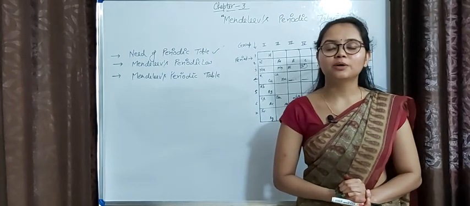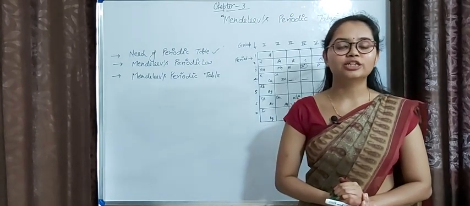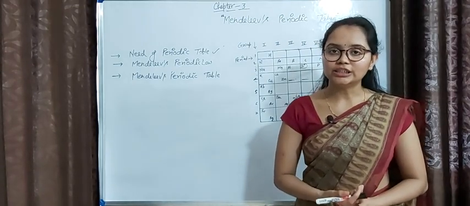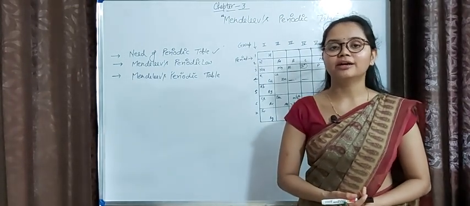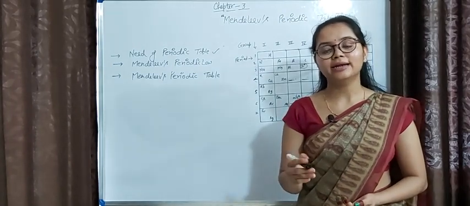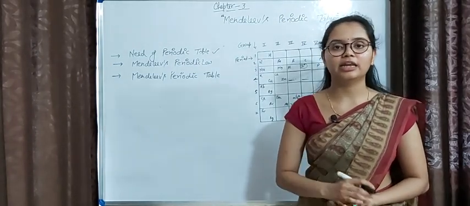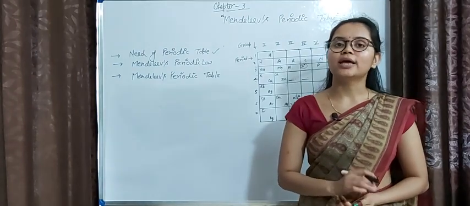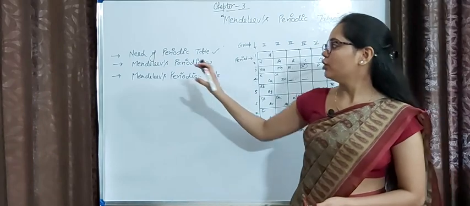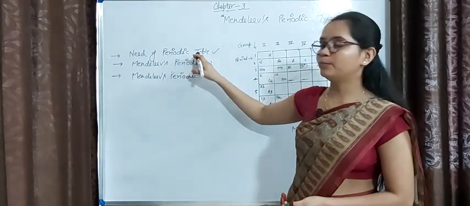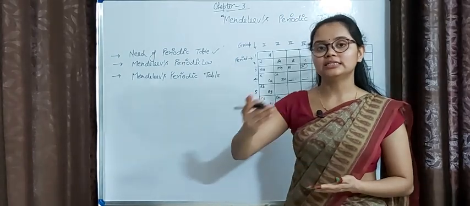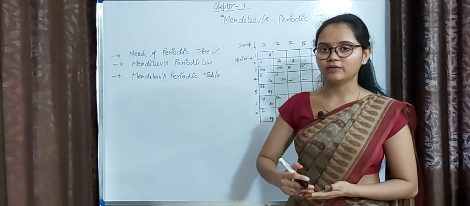For this purpose, many scientists tried to arrange the elements in a particular way, but a Russian chemist, Mendeleev, did a fabulous job. He arranged all the discovered elements as well as some undiscovered elements in a table which is known as Mendeleev's periodic table. So this is the necessity of the periodic table: to make the study easier, we have to use the periodic table.